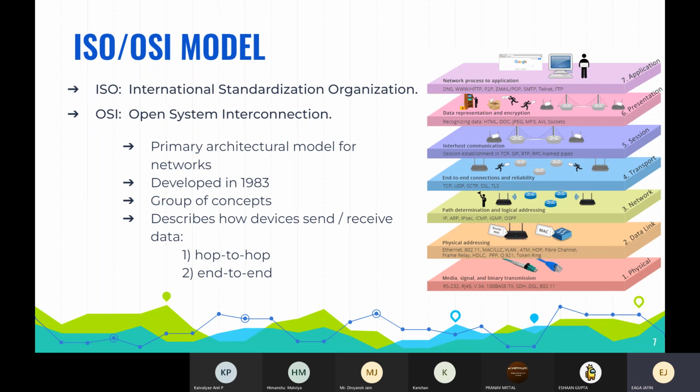And next comes end to end. This end to end indicates the communication happening between two applications. Maybe you and your friend calling on WhatsApp is end to end communication. It doesn't care what is there in the middle. It only considers the two ends, the receiver and sender, or two people's ends, whether they're talking or not. So this is generally layer 4 or higher communication.